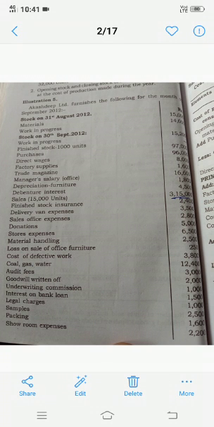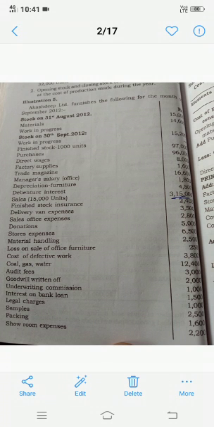The first information is stock on 31st August 2012. This is the opening balance, because they have given the information towards September, but this information belongs to August 31st. So it is the opening stock.